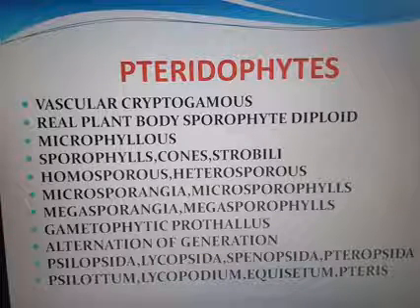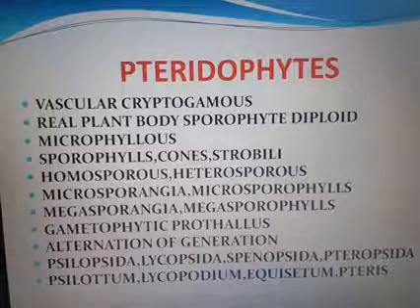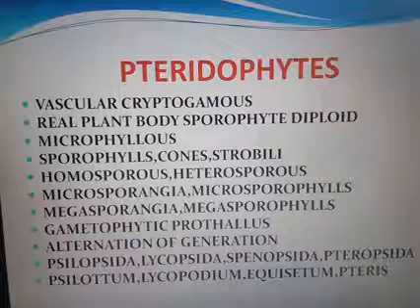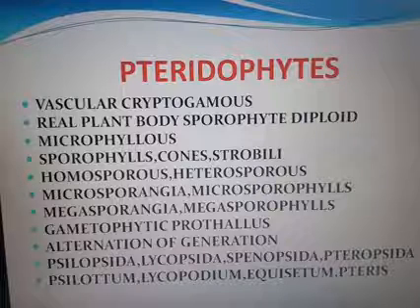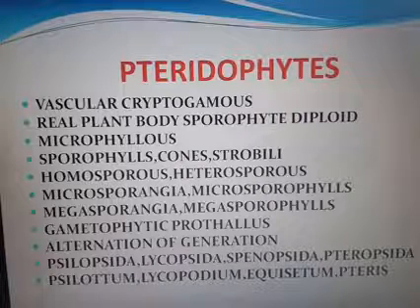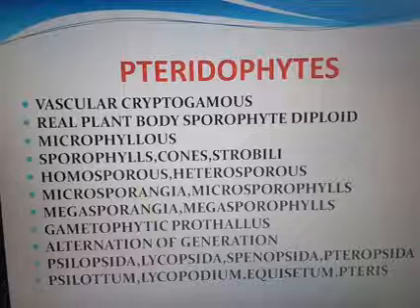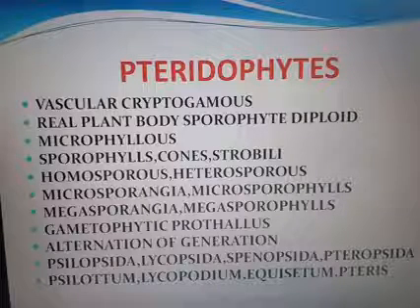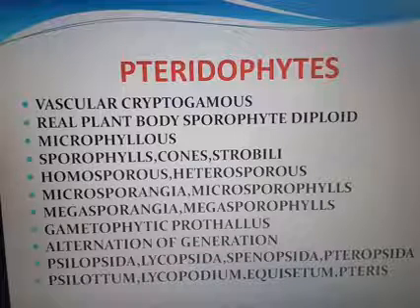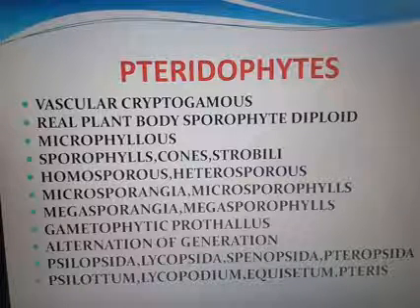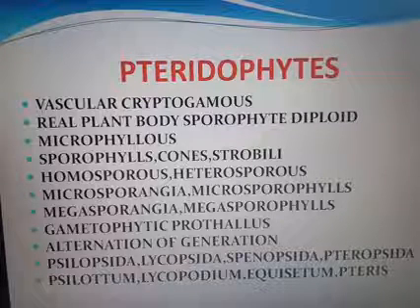So, pteridophyte, the real plant body is sporophyte and it is diploid. And we are just analyzing the main characters of the pteridophyte. The first point is the plant body is sporophyte and it is differentiated into root, stem and leaves. They range from small annuals to large tree-like perennials. Annuals means they live only for 1 year. Perennial means more than 2 years.